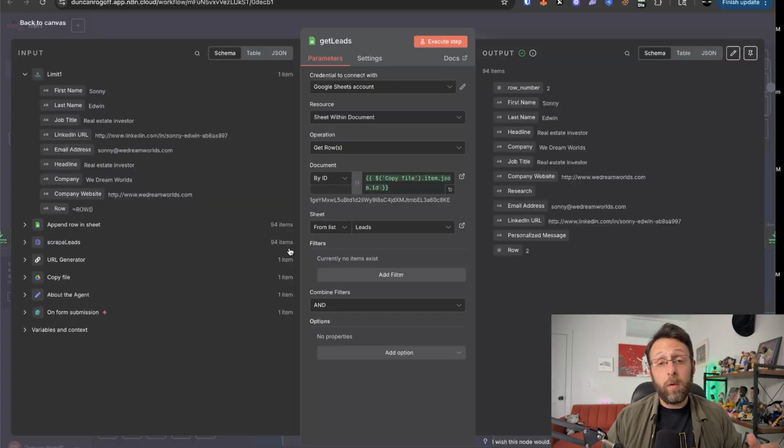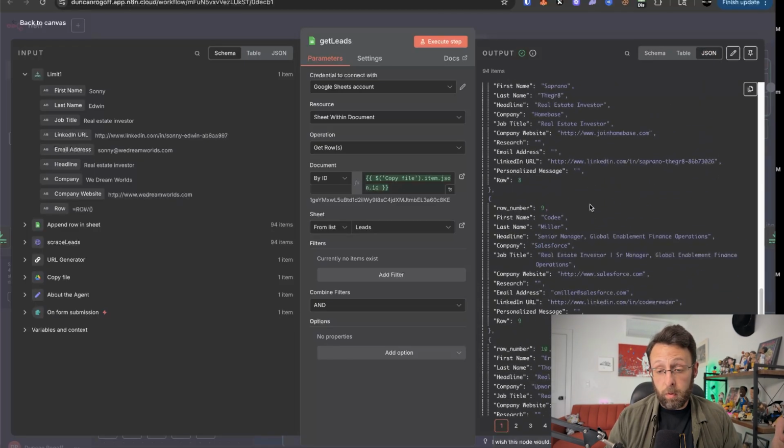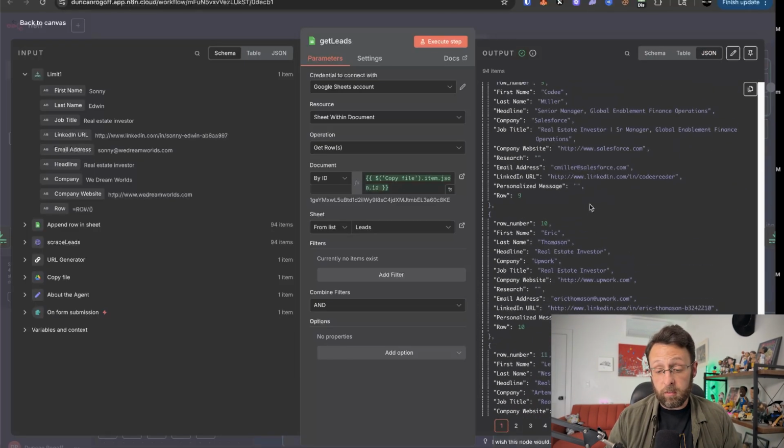And so the next thing we do is, now that we've stored all of the leads in the database, we're just going to grab all of them so that we can create personalized messages for them. So you can see here, we've actually grabbed 94 items. And if we go into the JSON view, we can scroll down and this is just pulling in all of the information that we just stored in our database.